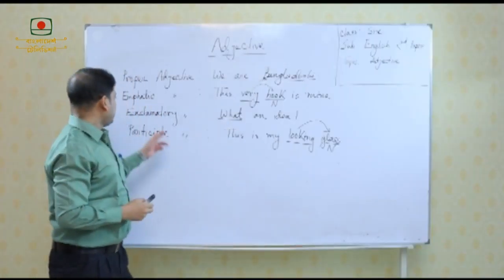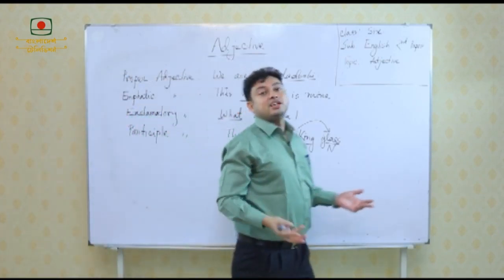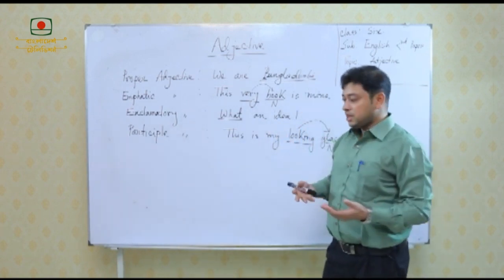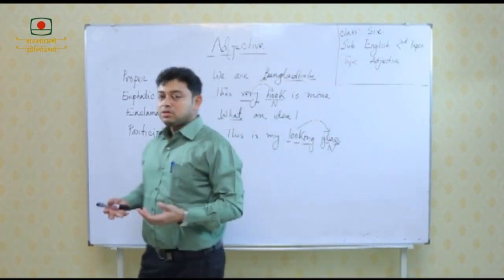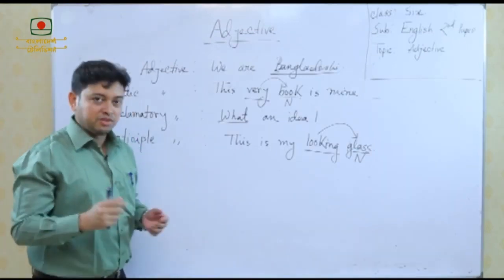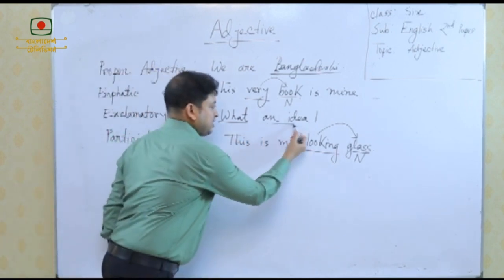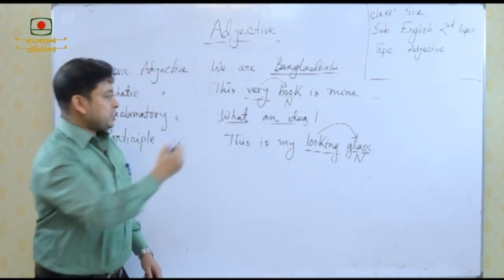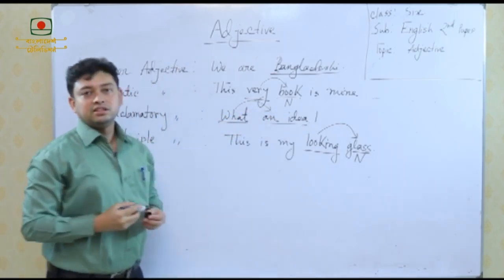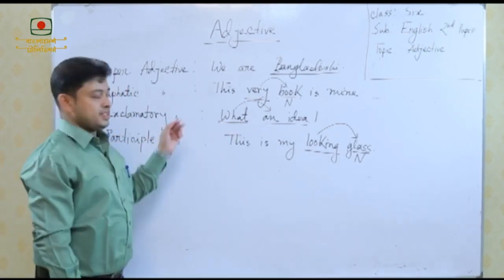Another example is exclamatory adjective. Now, students, there is a sign. We know the sign of exclamation. Now, sign of exclamation is there. So, definitely there will be extreme feelings. Maybe it is of joy, it is of sorrow, but whatever be the reason here, look at the word what. An idea. This is a noun phrase, but it is qualifying what? As there is a sign of exclamation, so the name becomes exclamatory adjective.